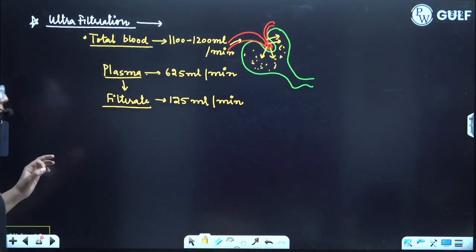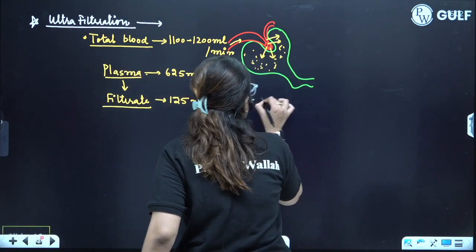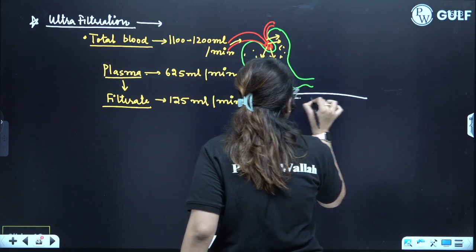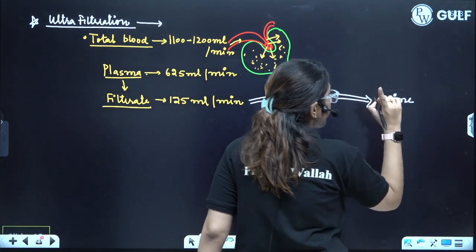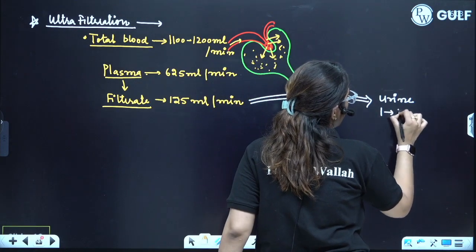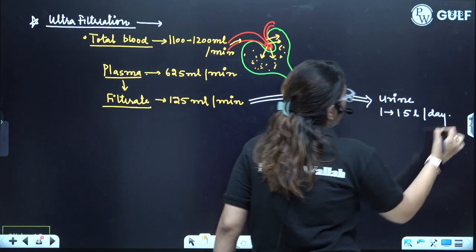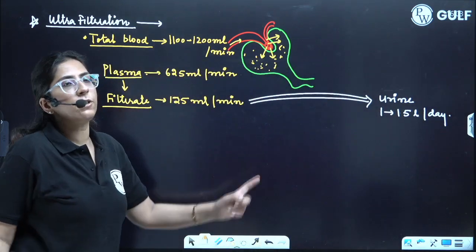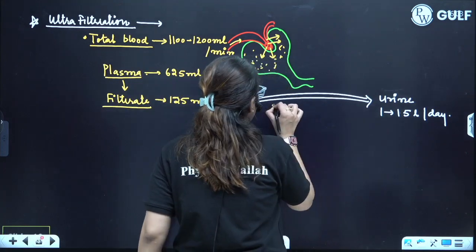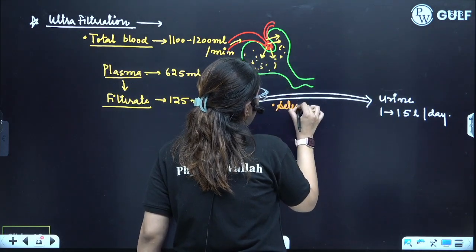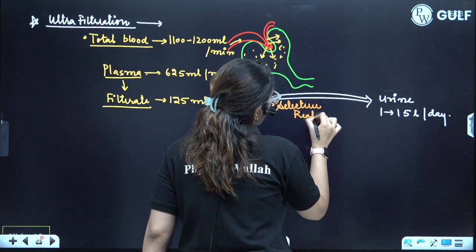Clear? Now, the 125 ml of filtrate will not be involved in the urine. If you look at the urine which is formed in one day, that is 1 to 1.5 liter per day. So there is involvement of further reabsorption, which is the selective reabsorption. Selective substances reabsorption will occur.